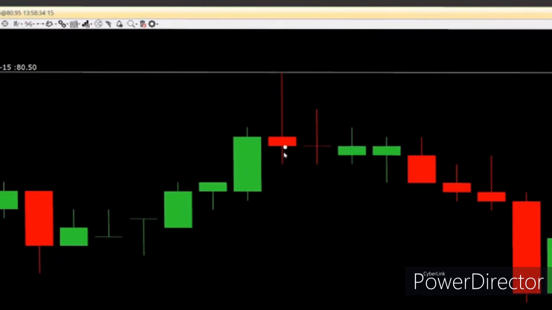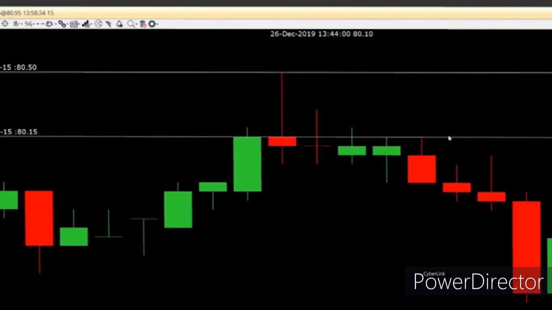Like this red candle's close is down here. This green candle's close is up here. This green candle's close is up here. Highest close of the entire area is the close of this green candle. That I will mark as my resistance.